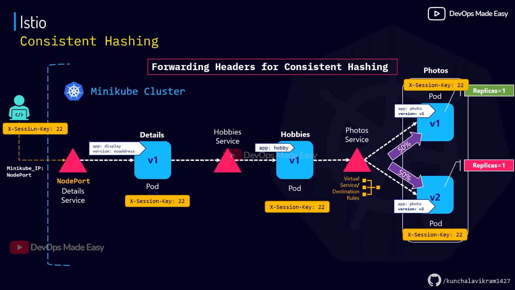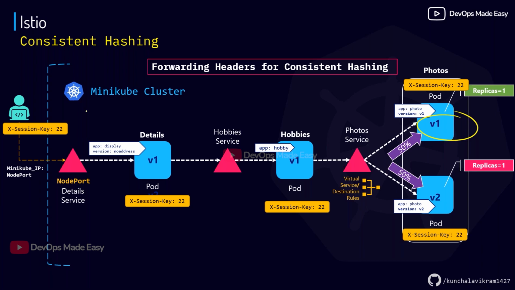When you give this, I'll configure Istio's proxies in such a way that whenever a value comes in, it will create a hash value. For that hash value, initially it sends the traffic to V1. If the same key, the same number, comes, it will calculate the same hash value and always forward the data to V1. So when the user sends data using a custom header like 22 and is initially assigned to talk to V1, he'll always talk to V1, no matter what.